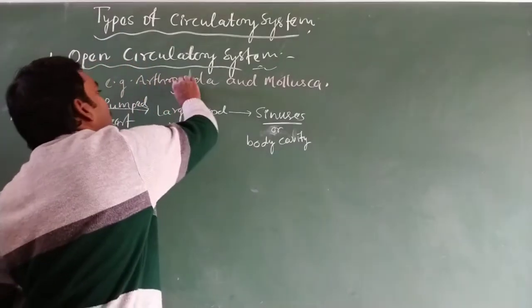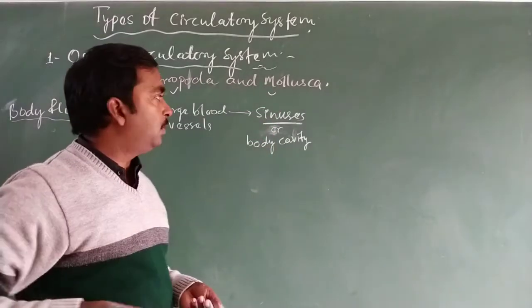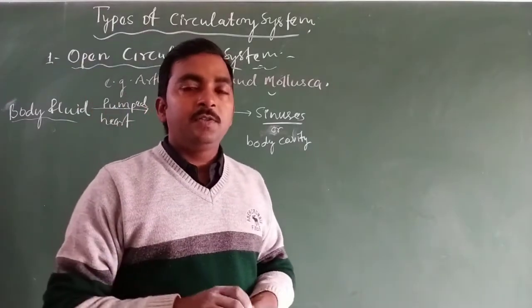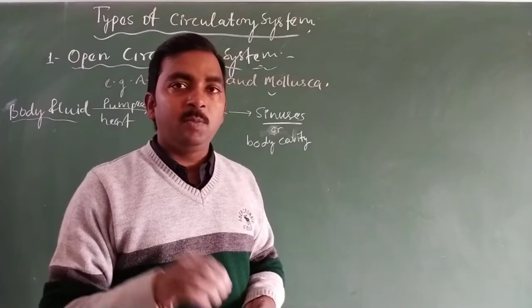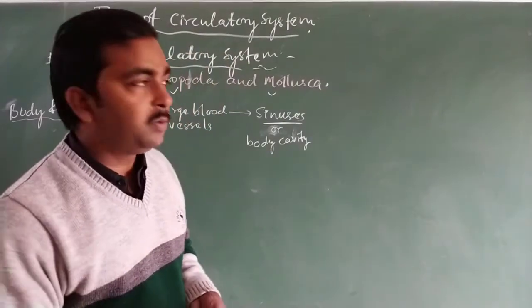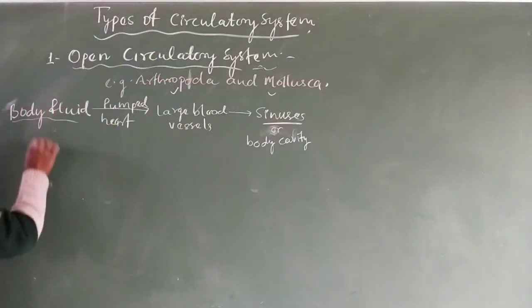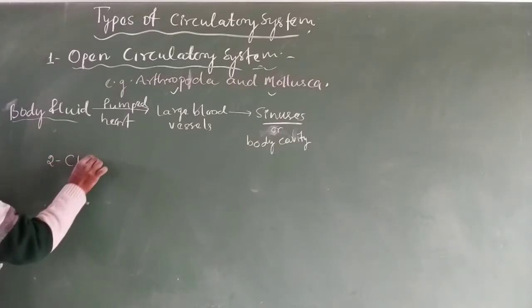This is found in Arthropoda and Mollusca. The bathing of body fluid over the organs allows the exchange of materials between the body fluid and the tissue of the body organs. So this is the open circulatory system.